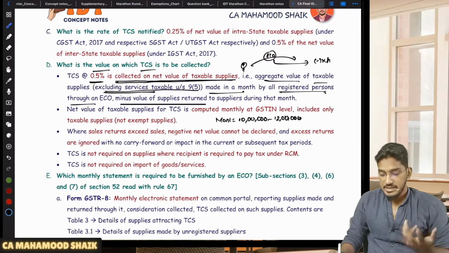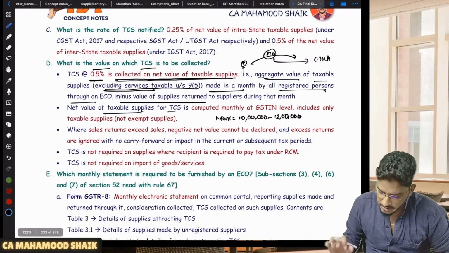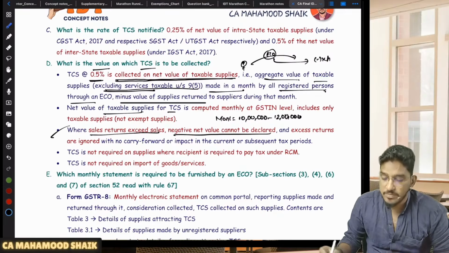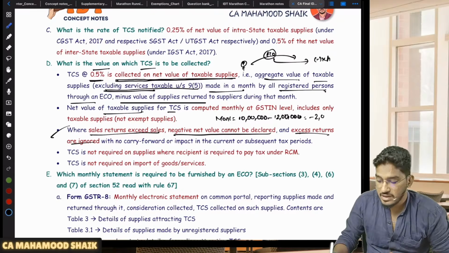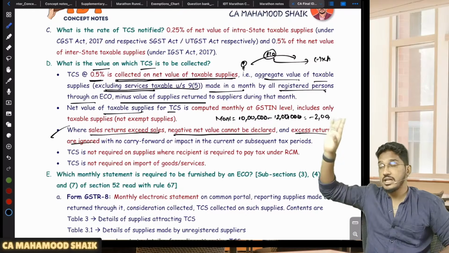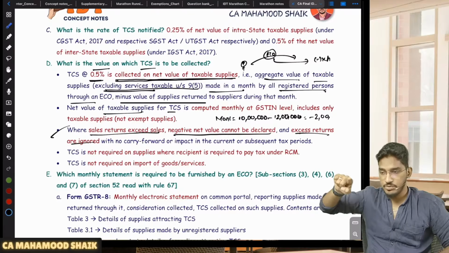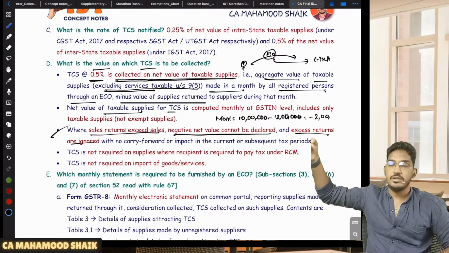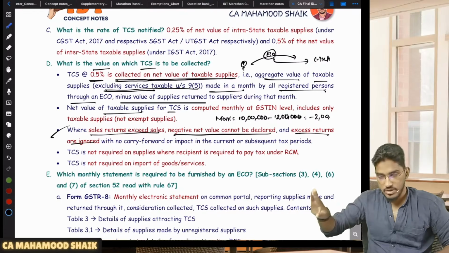So net value of taxable supplies for TCS is computed monthly. Where sales returns exceed the sales, negative value cannot be declared and excess returns are ignored. Excess 2 lakh rupees of returns are there, sir. What will happen to that? Ignore. Sir, can I carry it forward to the next month and adjust it again against the taxable supplies of the next month? Can I carry forward this 2 lakh rupees of returns? Net I have a negative balance. Can I adjust it again as the next month balance to calculate that 0.5% of TCS? No. That month gone. Over. Ignore it.